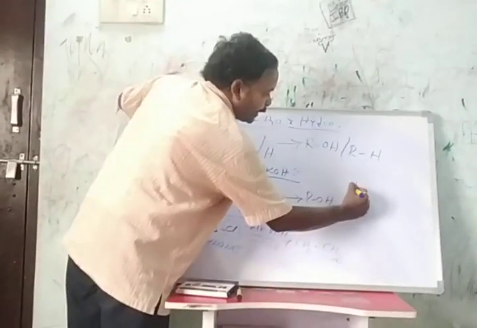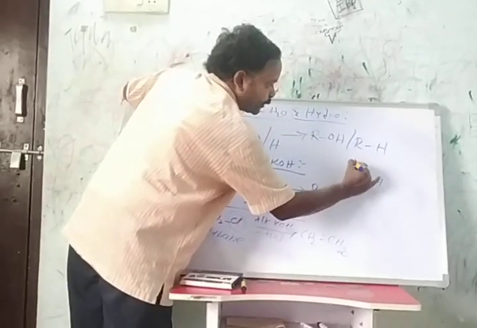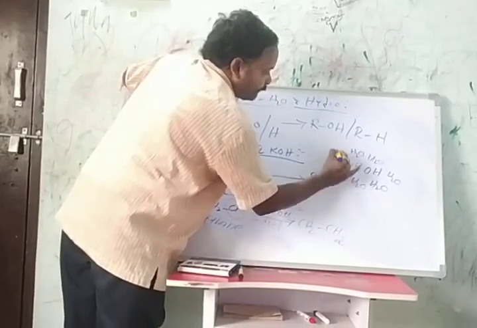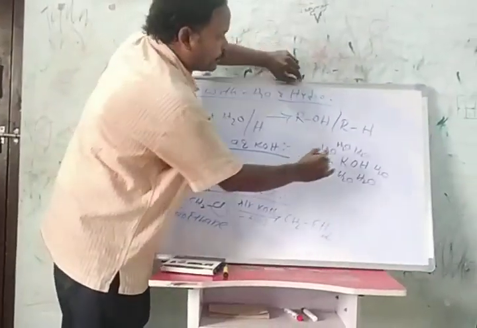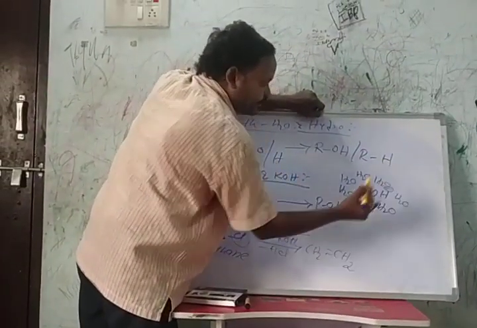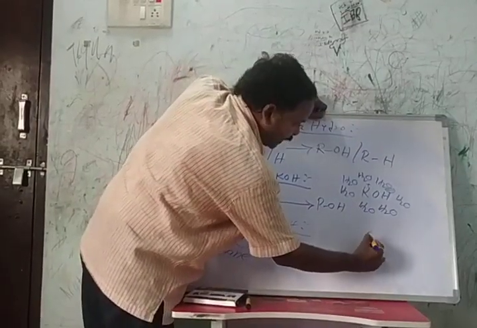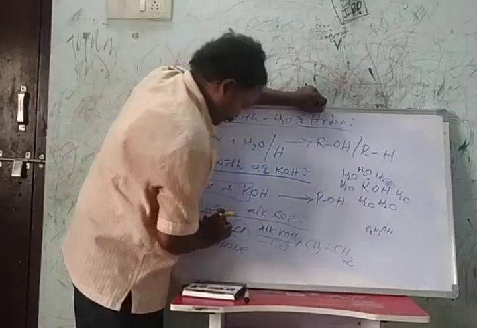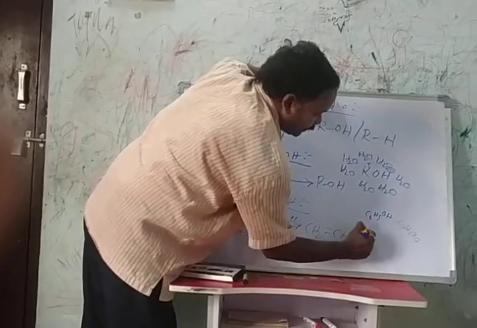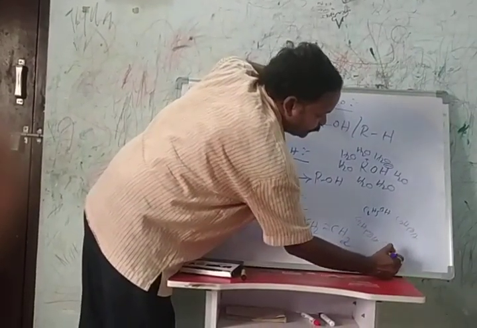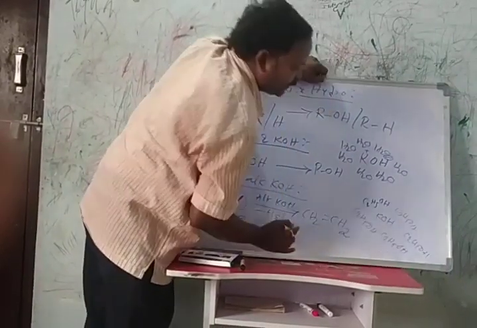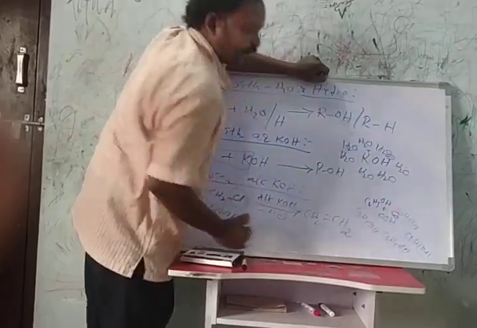When you are discussing aqueous potassium hydroxide and alcoholic potassium hydroxide: aqueous potassium hydroxide means water molecules surround the potassium hydroxide. Potassium hydroxide means K plus and OH minus. Alcoholic potassium hydroxide means ethyl alcohol molecules surround the potassium hydroxide. Here also K plus and OH minus.